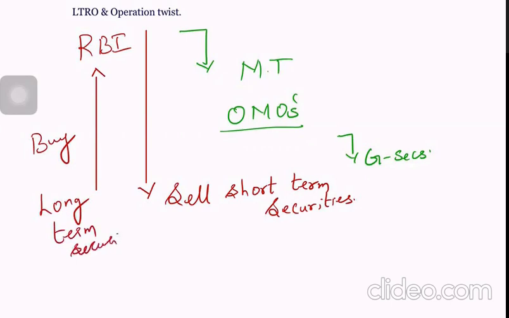So open market buying and selling of securities. In operation twist, basically, RBI buys long-term securities.